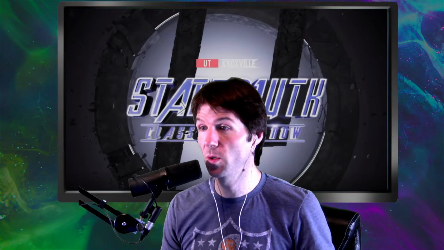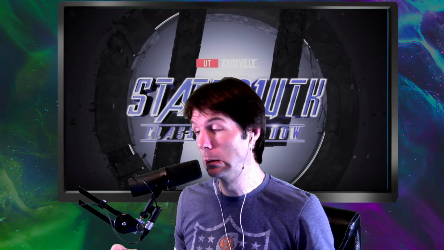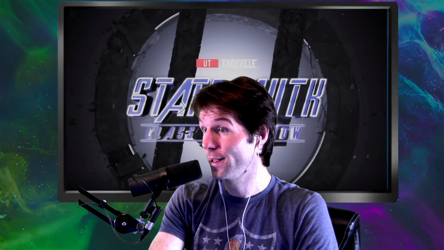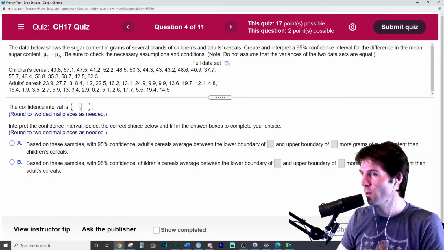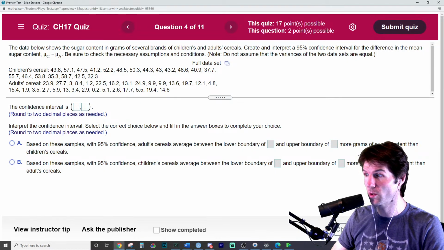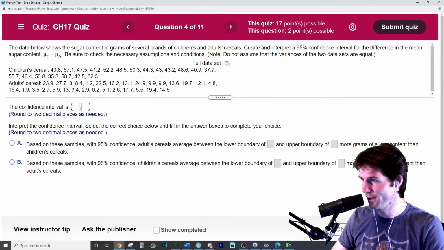Well, I need JMP for this problem. You will need JMP. Well, you can do it without JMP, but I would use JMP for this problem. Sugar content of cereals for adult and children. Let's check out a JMP problem right here. Here we go. This is going to be way easier with JMP. So if you don't have JMP on your computer, make sure to open up JMP because solving this one by hand would be not fun.